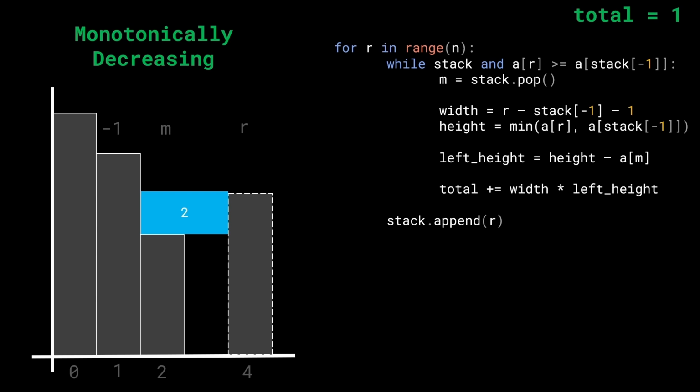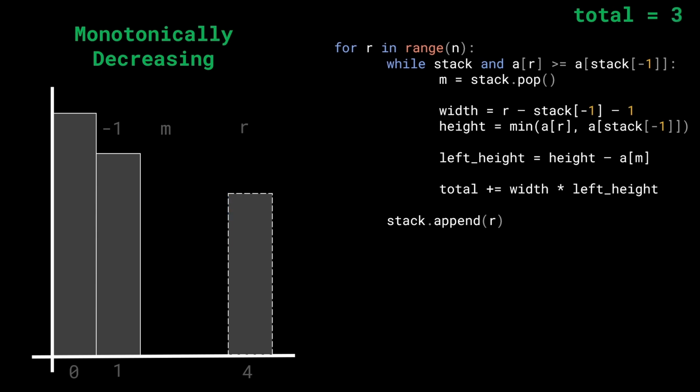What is the height of this water? For the height, we have to consider the leftover height again, which is going to be the minimum of the left and right bounding indices, and we'll have to subtract a of m from it. So again, in this case, the leftover height comes out to be 1. Now we have the width and the leftover height in place. What can we do next? We'll simply multiply them together, get the area, which is going to be 2, and add it to the total. So now the total becomes 3. And this is the kind of structure we have.